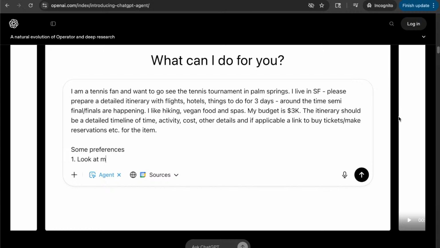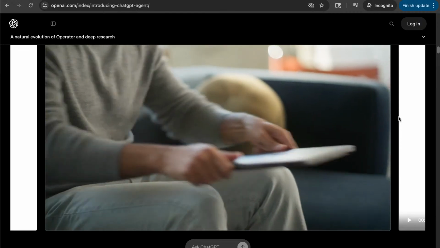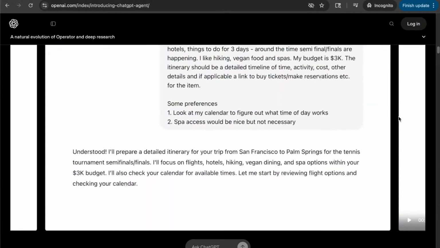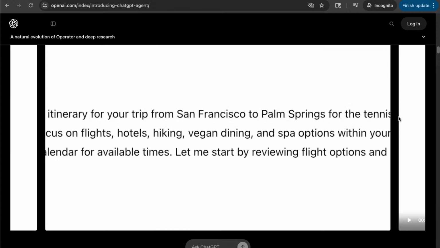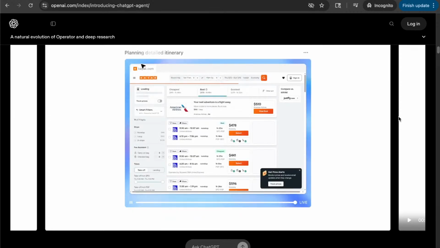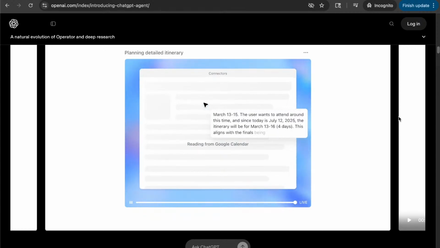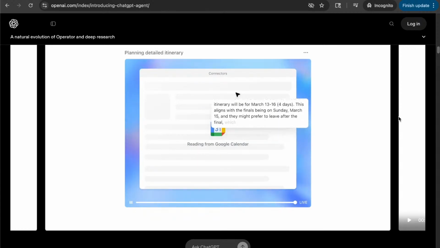And in order to give it additional spin, we also asked it to look at my calendar and figure out what flight times would work for me. My dream has come true. I just tell it what to do, and then I can walk away. First thing the model has to do is figure out which tools it needs. It'll bring up the visual browser. I use connectors to connect my personal data. So I give the agent access to my Gmail and my Google Calendar so that it can access that data.